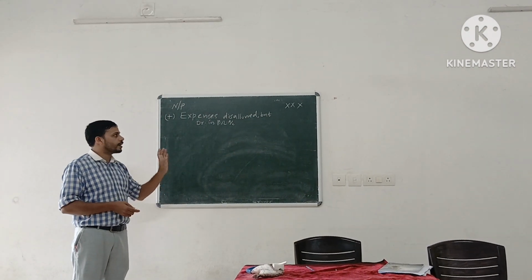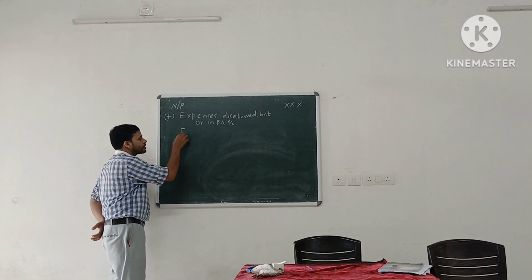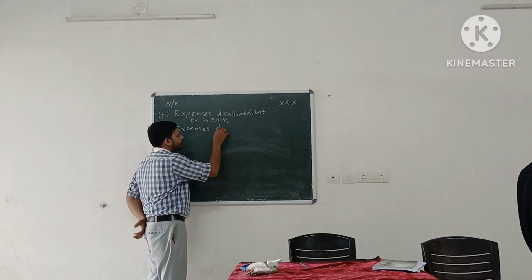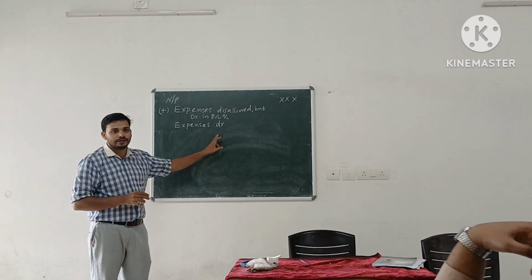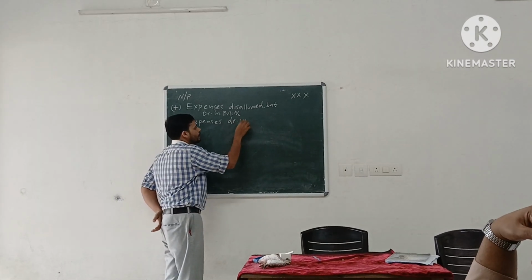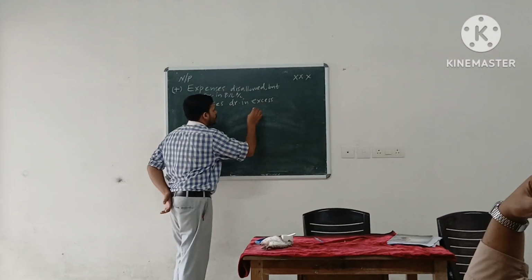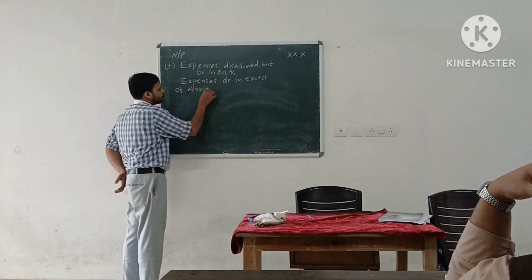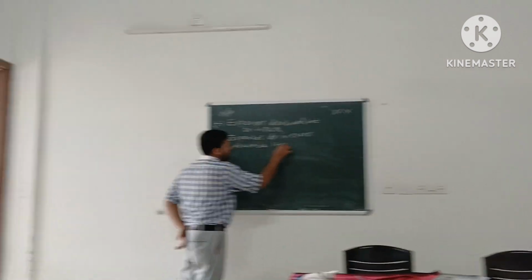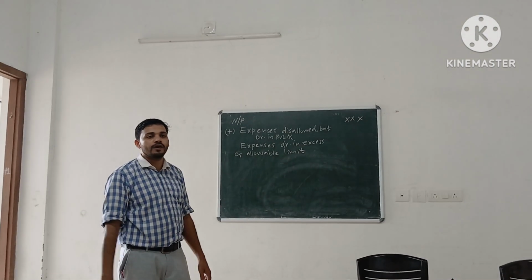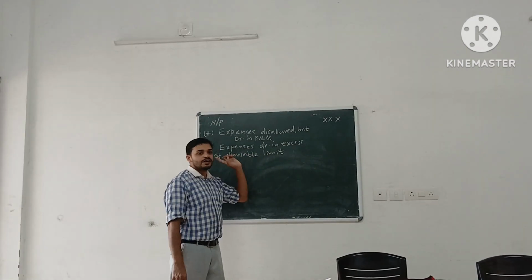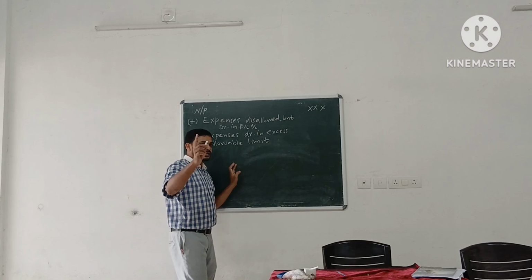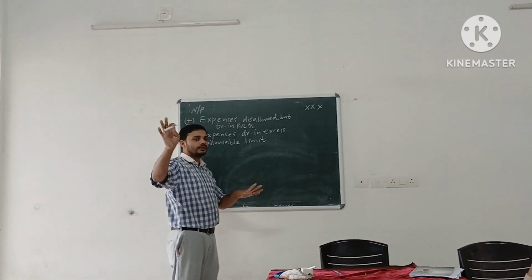The next item to be added back is expenses debited in excess of allowable limits. Okay, listen all of you. An example of this item: provision is the main example, and a lot of examples are there.